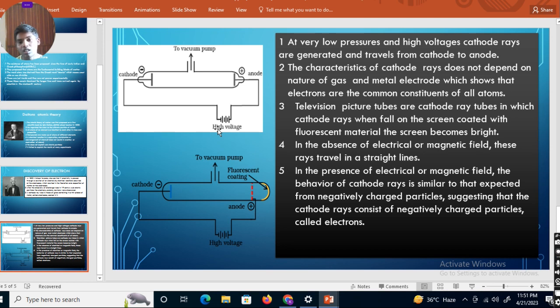The same way how in a conductor electrically charged particles are flowing, when we apply electrical or magnetic field, the electrons, the cathode ray particles, are flowing like the same way electrons do in the conductor. These are the results of this experiment.